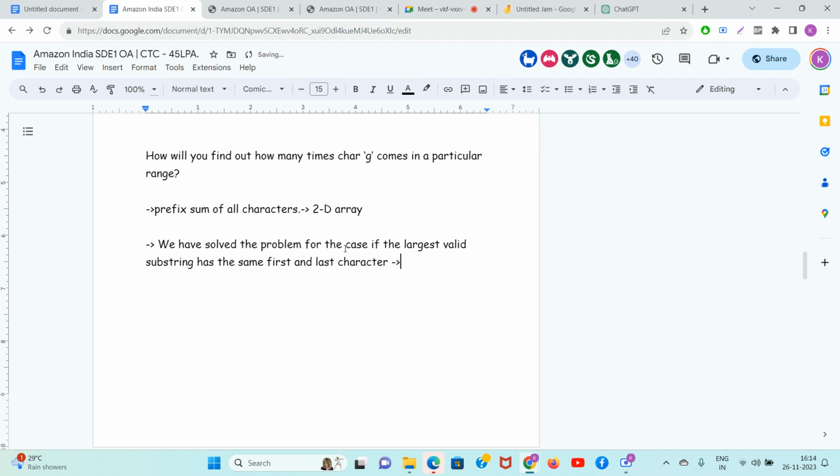How much time it took, guys? It will take n cross 26 for the prefix sum array. Then you will be checking for each number, right? 26 cross 26, right guys?